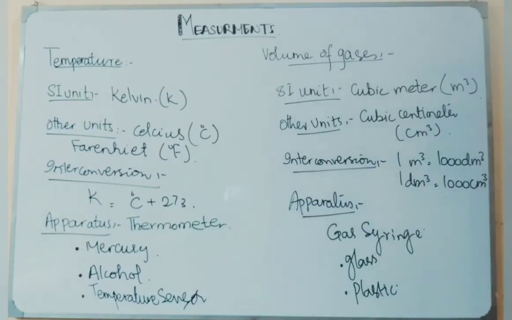And the apparatus that we can use to measure the volume of gases is a gas syringe that can be made of glass or plastic. That is just the material by which they are made. But the volume which a gas syringe can usually measure is 100 centimeter cube. So up till now we have discussed 4 physical quantities: mass, time, temperature and volume of a gas. The next quantity which we are going to discuss is the volume of a liquid.